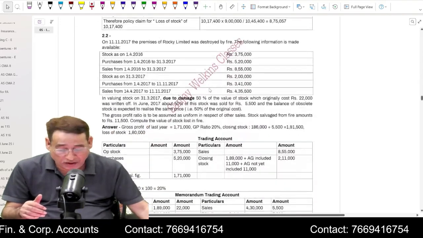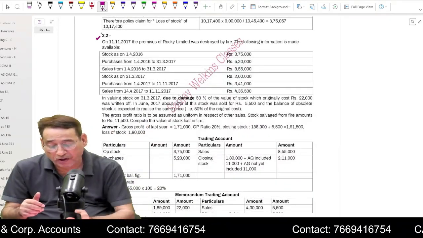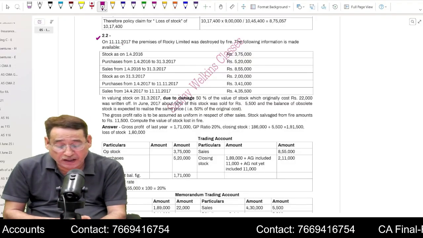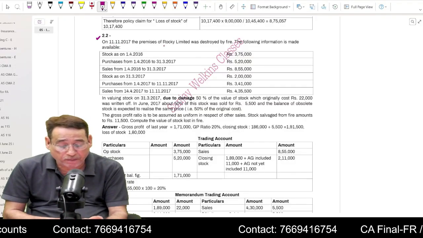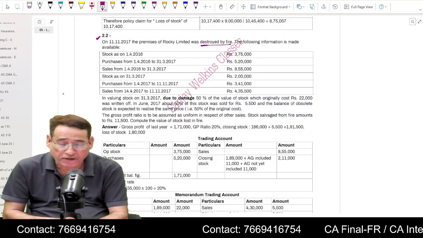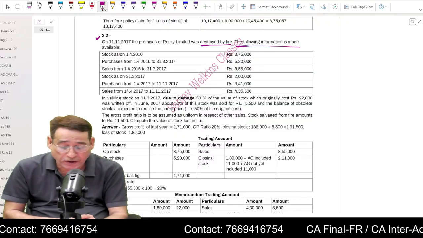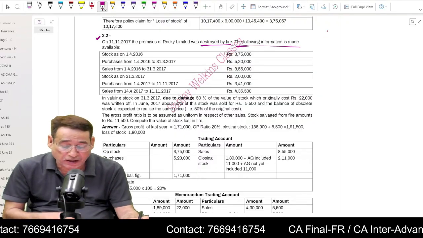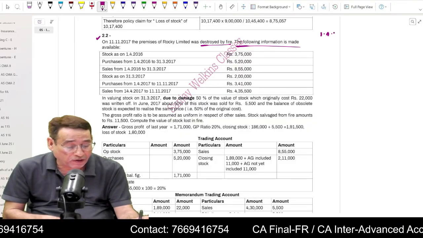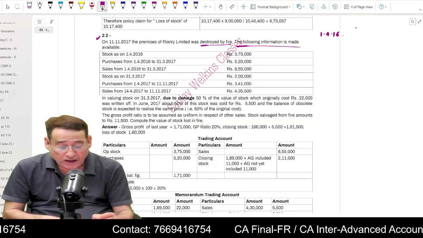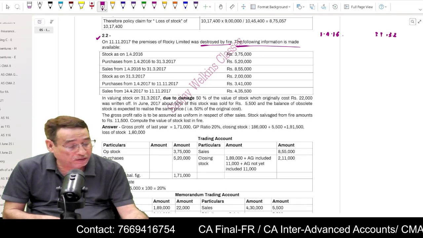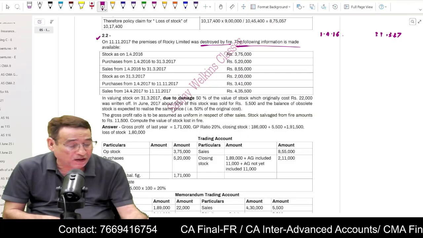In order to make you understand, I will pick up this particular question, just to revise the concept. It is given that on 11/11/2017, the premises of a particular company was destroyed by fire. Further, it is given that the following information is available. Question says that on 1/4/2016, that means our accounting year starts, and this accounting year will end on 31/3/2017. Is it clear to you?